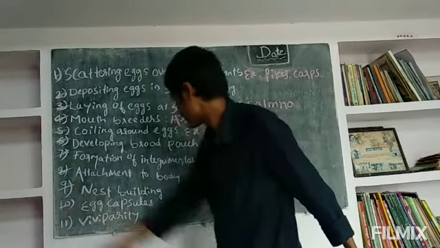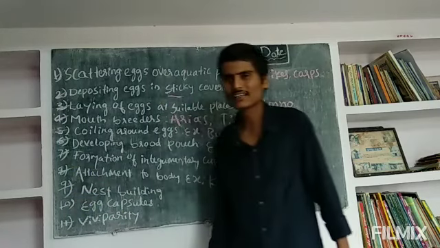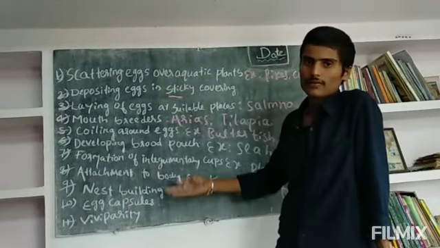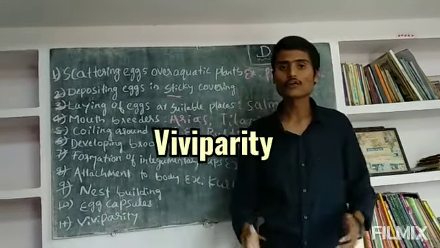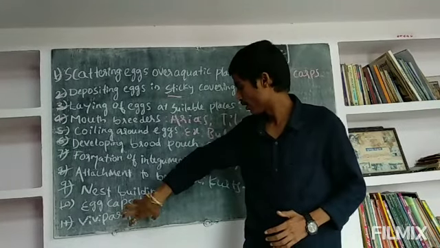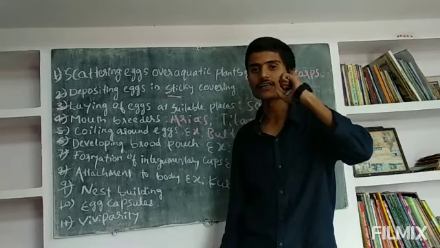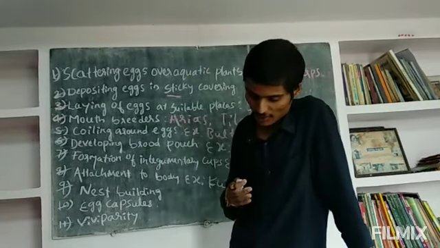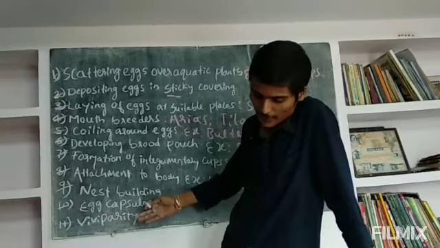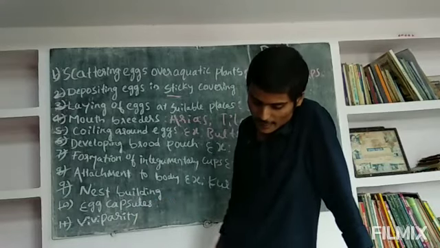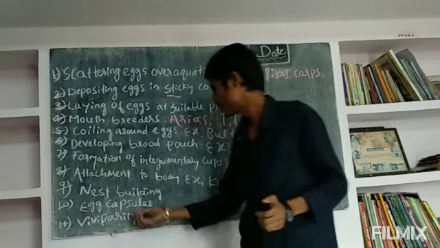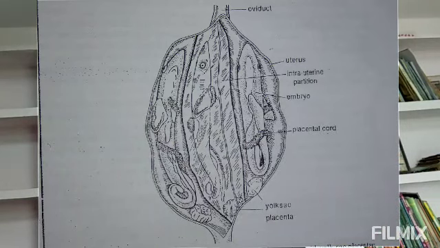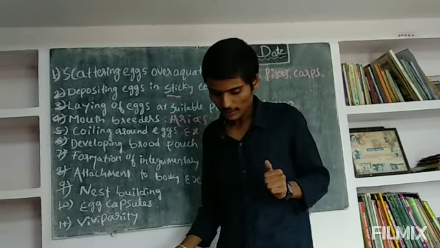Next, egg capsules and viviparity. Viviparity is the most protective, most caring type of parental care in fishes. The highest degree of parental care is found in viviparous fishes. The embryos develop in the oviduct of the female. The embryos get nourishment from the yolk sac. For example, Scoliodon fish.